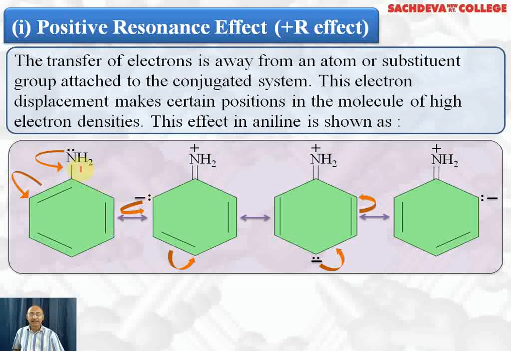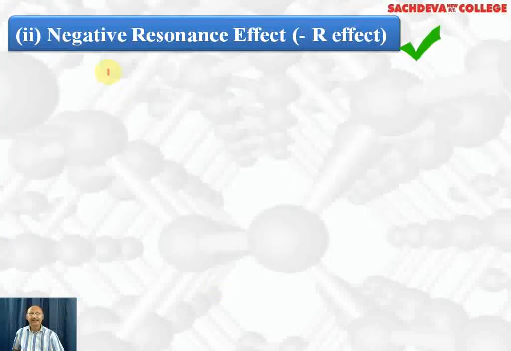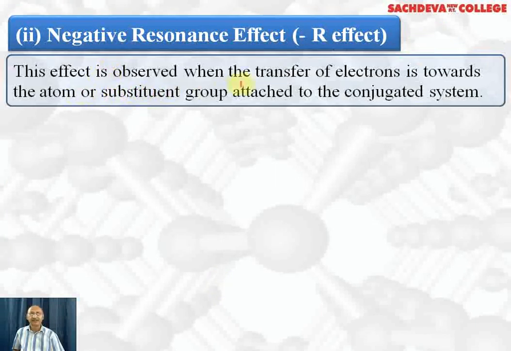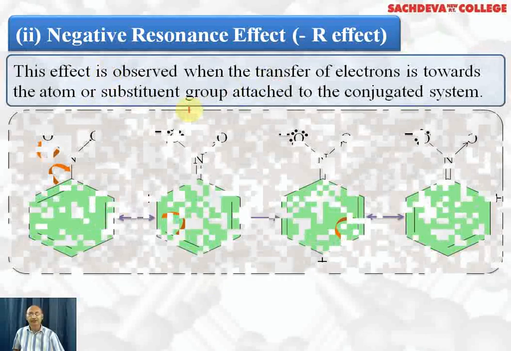Remember that when electron releasing groups are attached to a benzene ring, electron density will be maximum at the ortho and para positions. And that is why electrophilic substitution reactions will take place at the ortho and para positions, which we'll take up later. Next, we are taking the negative resonance effect. This effect is observed when transfer of electrons is towards the atom or substituent group attached to the conjugated system.